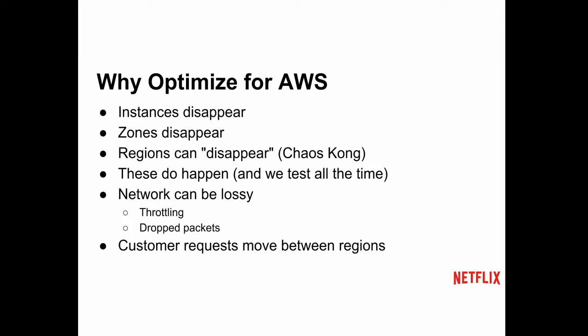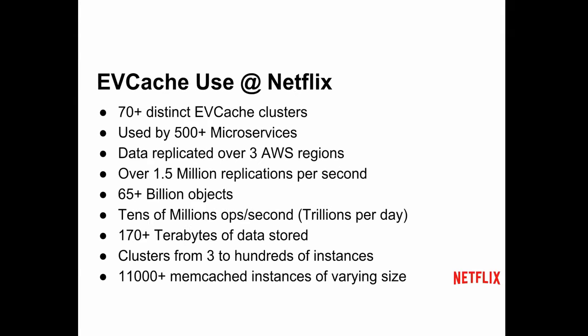We exercise this on a monthly basis at least, so we're pretty used to it. The network itself can be lossy, and we see customers ping pong between regions. So there are all these different ways that people kind of screw with us.